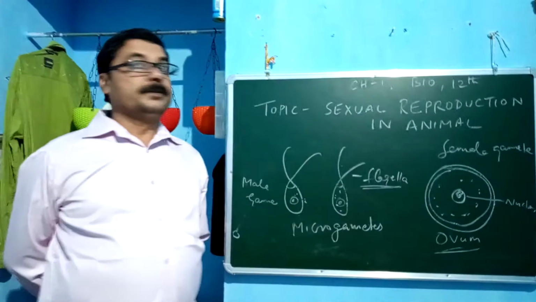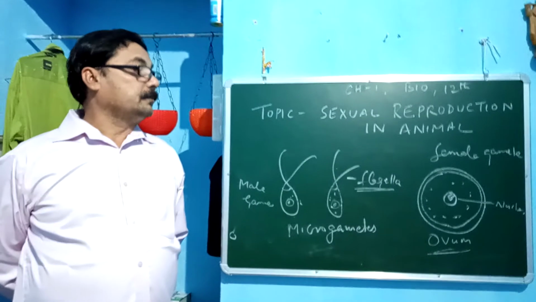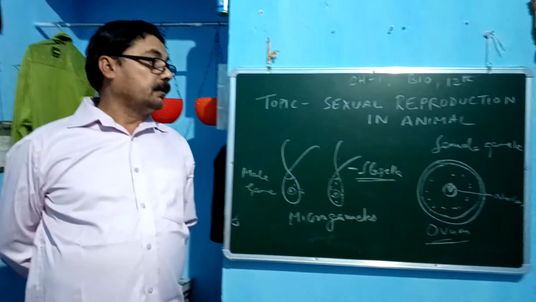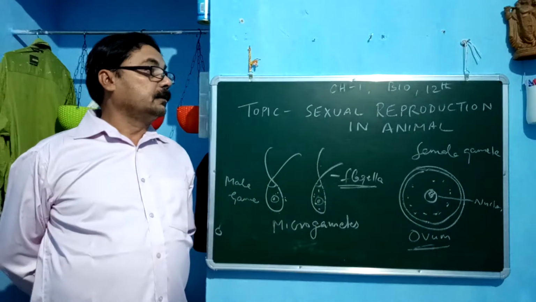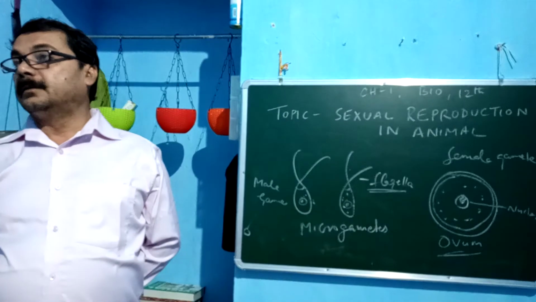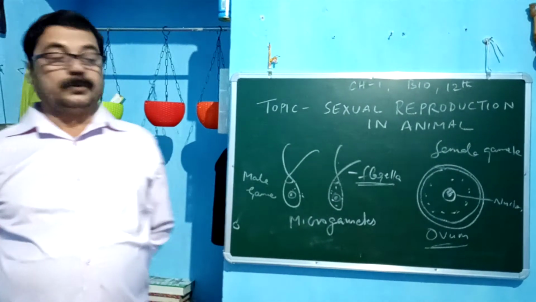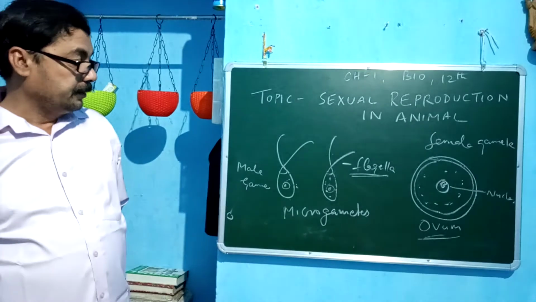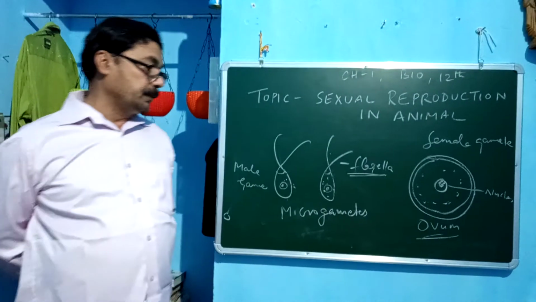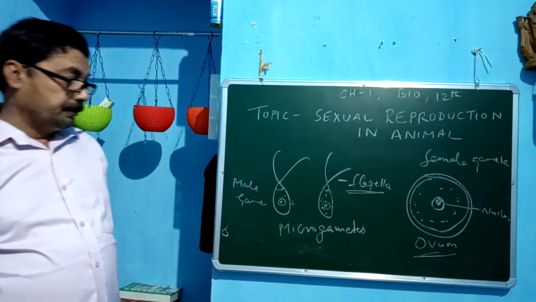And in some higher organisms, the sperm reaches the ovum and fertilizes the ovum, and fertilization takes place.